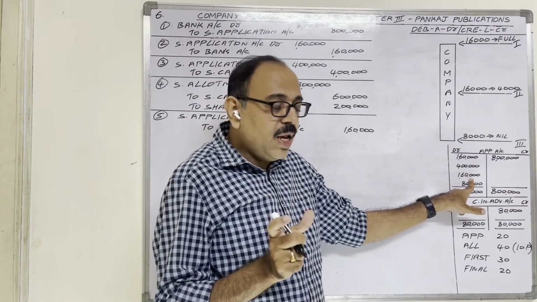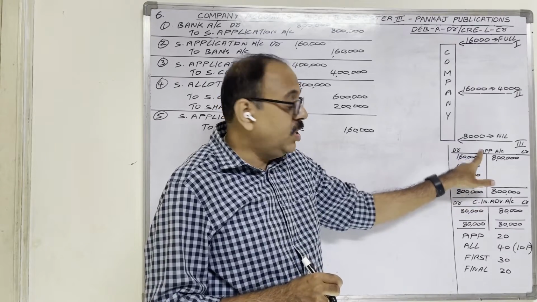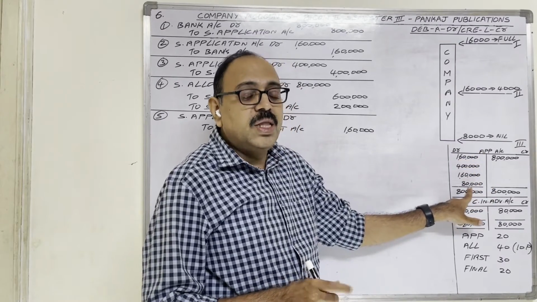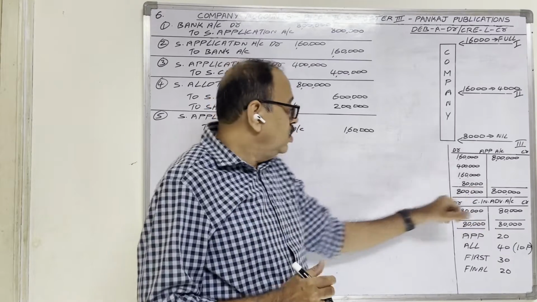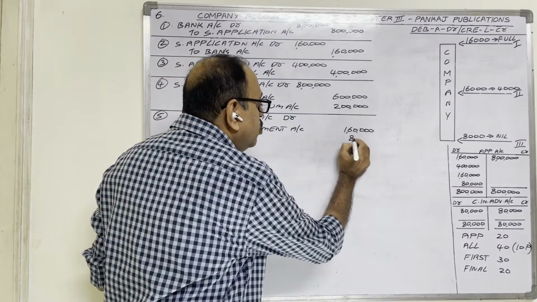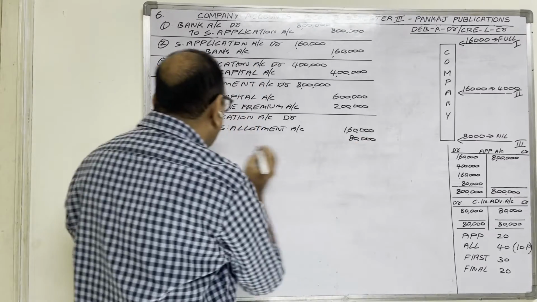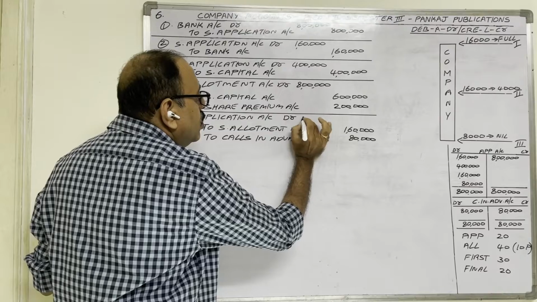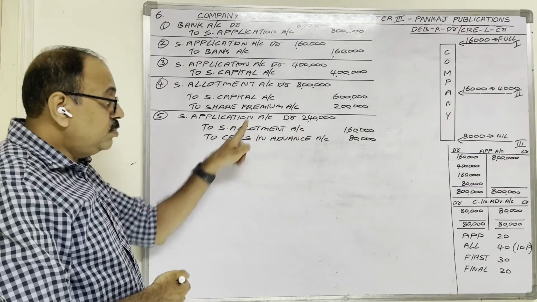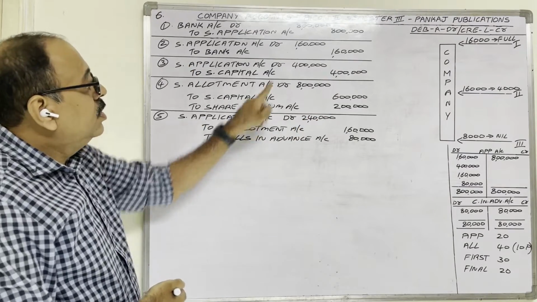Then the remaining credit balance in share application account is 80,000. No? That 80,000 we are transferring to calls in advance account. So that 80,000 also we have to credit to calls in advance account. Total 2,40,000. So observe this entry clearly.